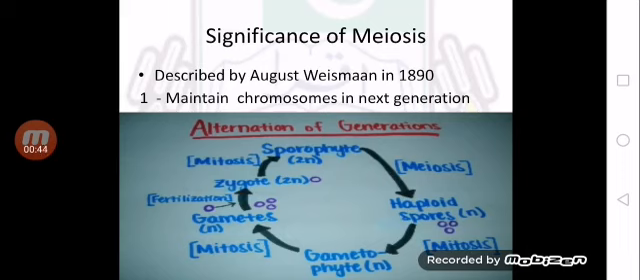So I will explain to you these 2 points. Number 1 point is maintenance of chromosome number in the next generation. Meiosis is essential for sexual reproduction. So first of all, I will tell you about humans. In humans, diploid gamete mother cells or germ-line cells undergo meiosis to produce haploid gametes.